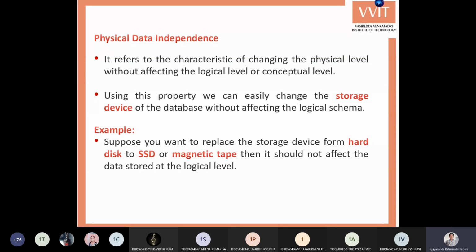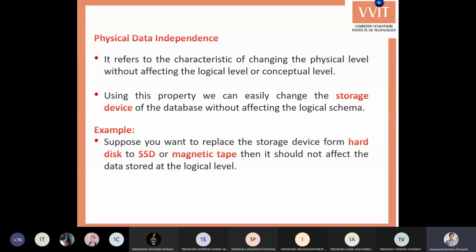Suppose our database contains 3000 students' information, previously stored in a hard disk in our college system. Now I want to move this information from the hard disk to a tape drive or magnetic disk. During this change, it may not affect the data in the database, that is, the students' data. That is nothing but physical data independence: changing the physical devices without affecting the data stored in the database.